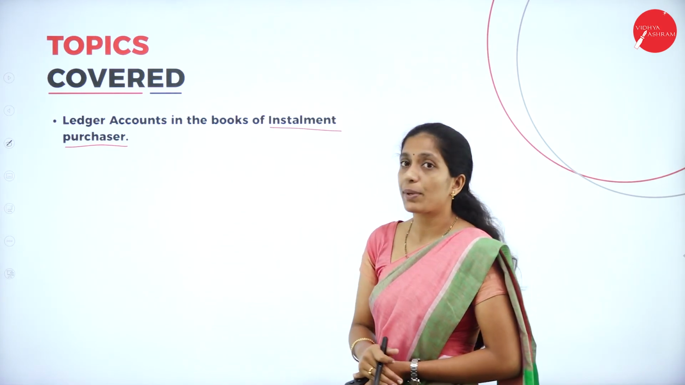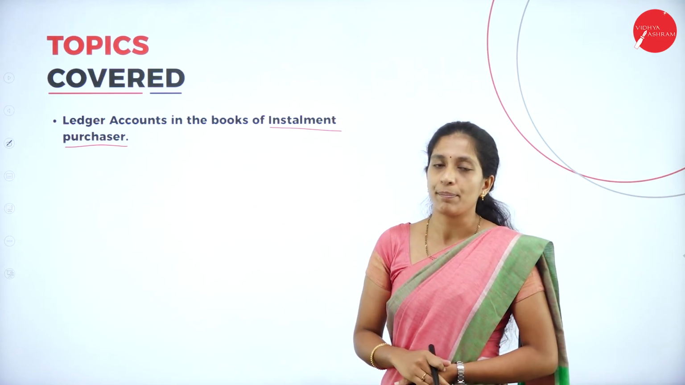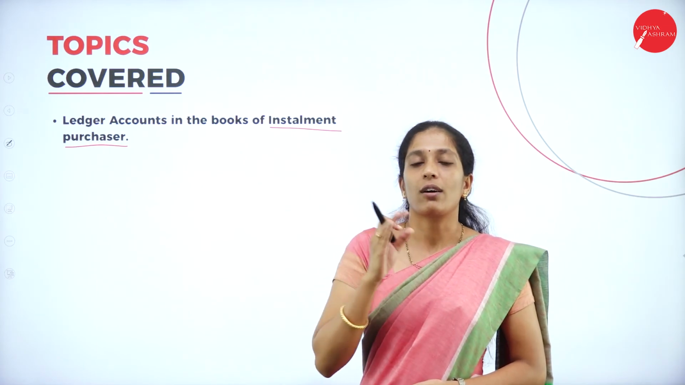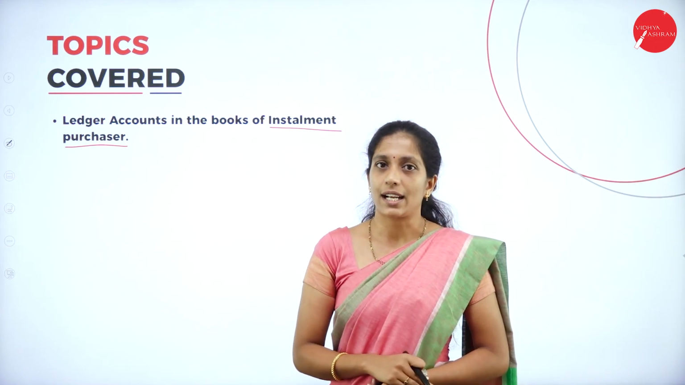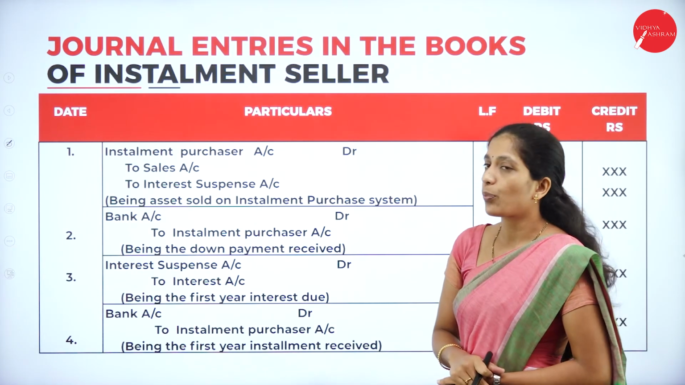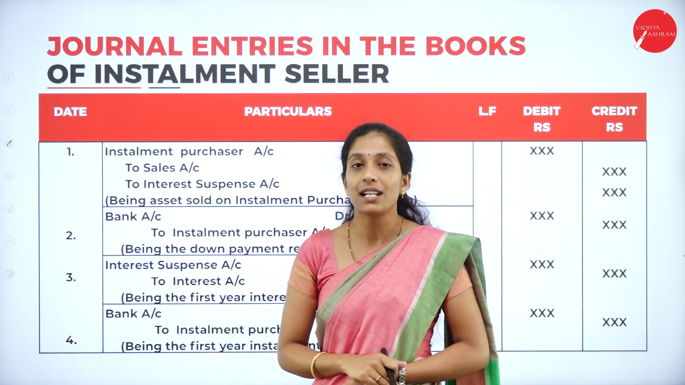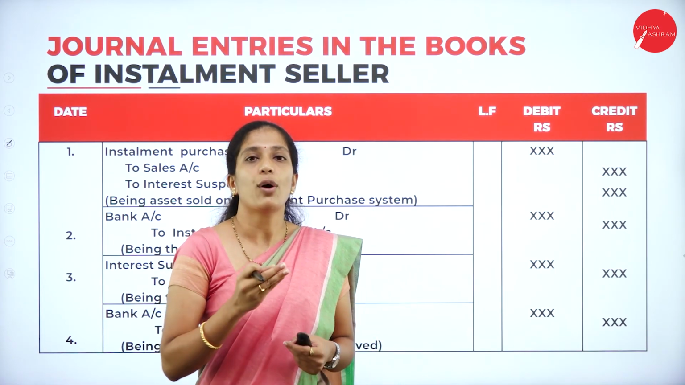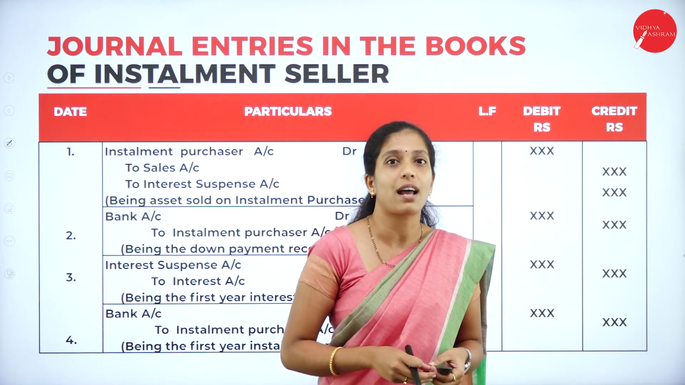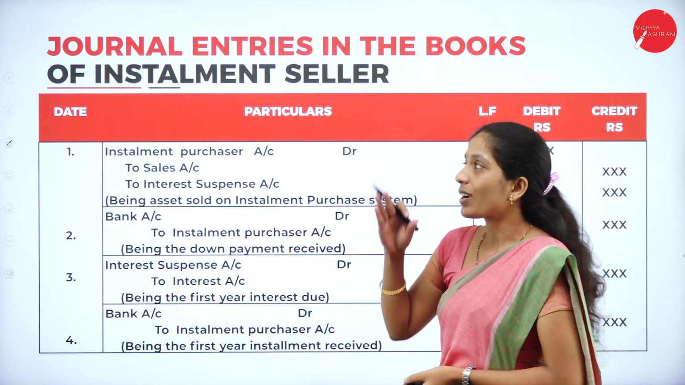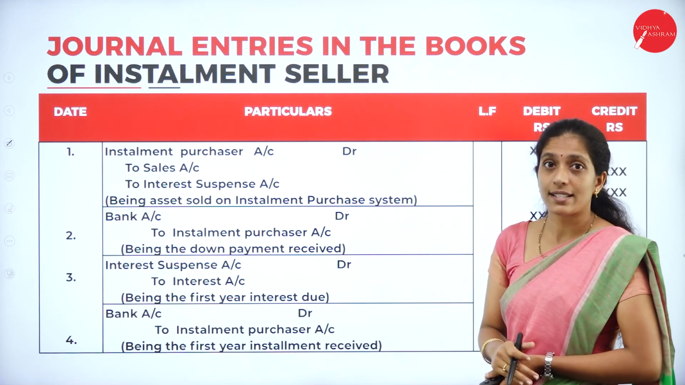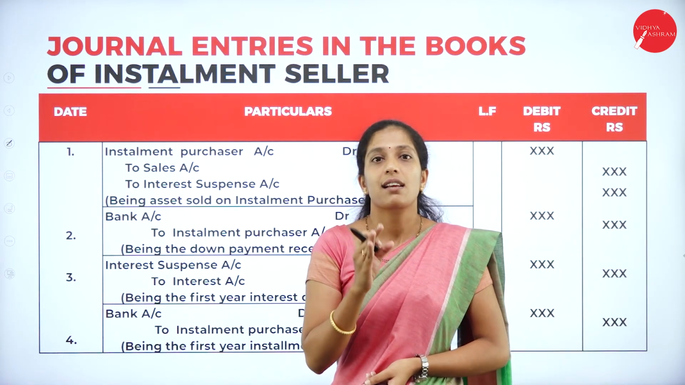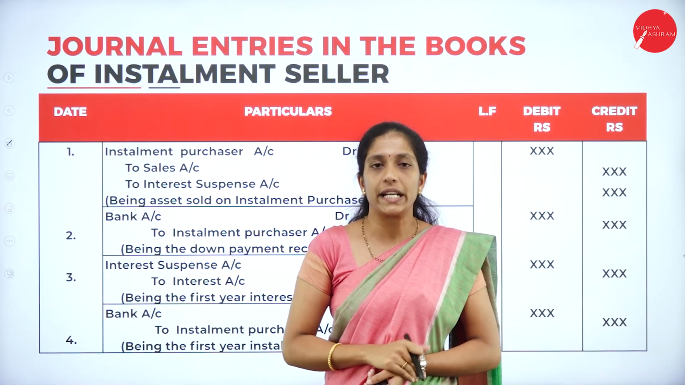So in a previous session, we have prepared ledger accounts in the books of installment purchaser. I have told you, if you know the journal entries, it is very easy to record or post the entries in ledger accounts. In today's session, we shall start with journal entries in the books of installment seller. Till now we have discussed journal entries in the books of installment purchaser and how we are going to prepare accounts in the books of installment purchaser. Now we shall see what are the journal entries in the books of installment seller. Same as hire purchase system, only changes will be there in interest suspense account. Other than that, all the entries will be the same.